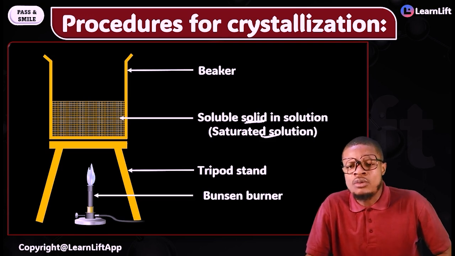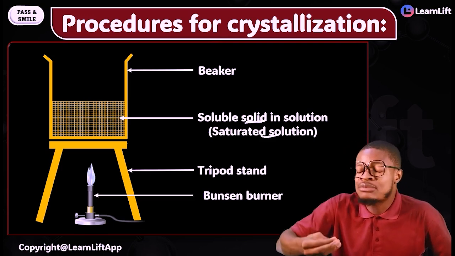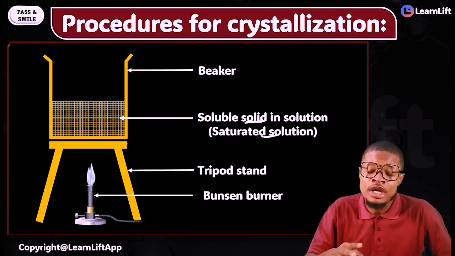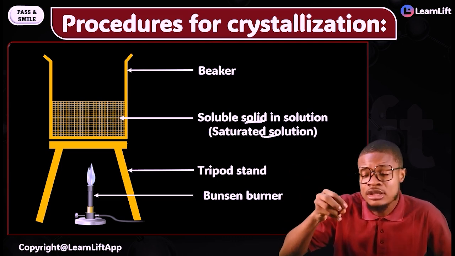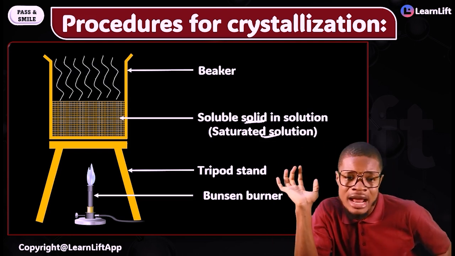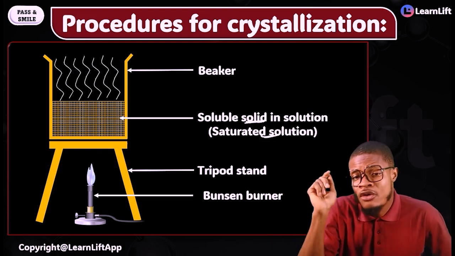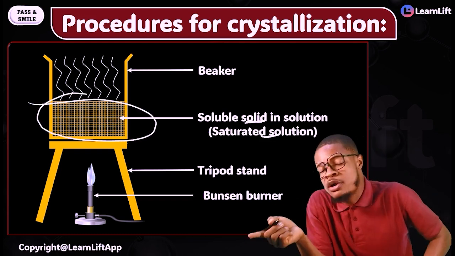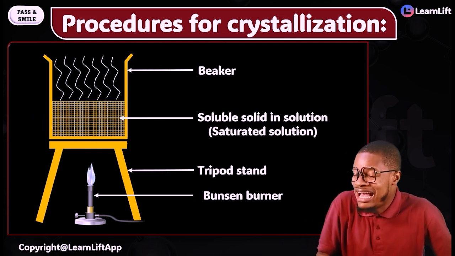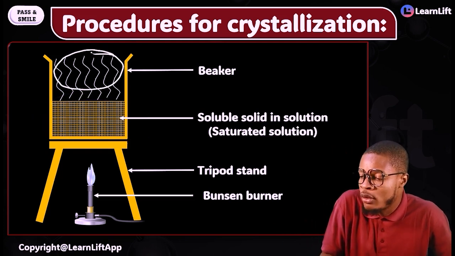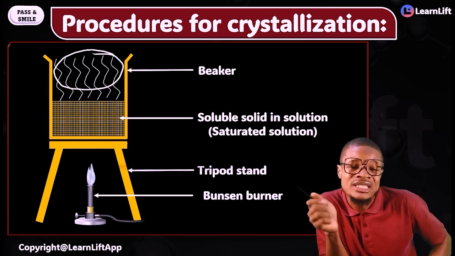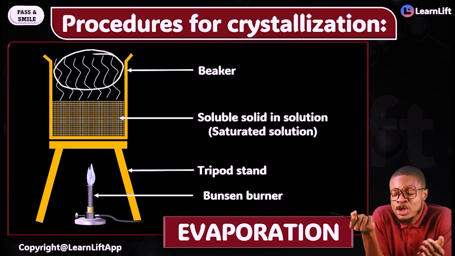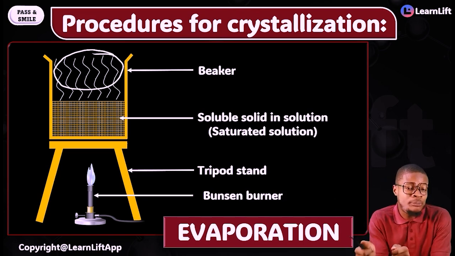And since the Bunsen burner has come in, what happens here? When I light up the Bunsen burner and begin to heat that saturated solution, what happens? It begins to lose water, right? Part of the solute begins to vaporize, and then it moves out. And as these continue to vaporize, what is that process called? It's called evaporation. Is it complete evaporation or partial evaporation? It is partial evaporation, not complete evaporation.